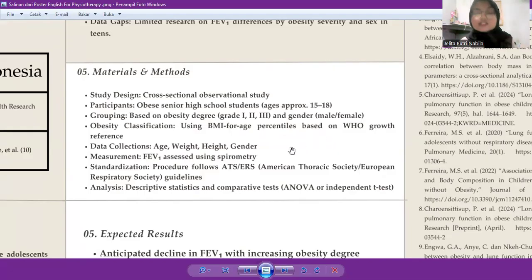And data collections here are the age, weight, height, and gender, and measurement using FEV1 assessed using spirometry, and standardization. Here, procedures follow ATS or ERS, American Thoracic Society or European Respiratory Society guidelines. And the analysis here: descriptive statistics, and comparative tests using ANOVA or independent t-tests.